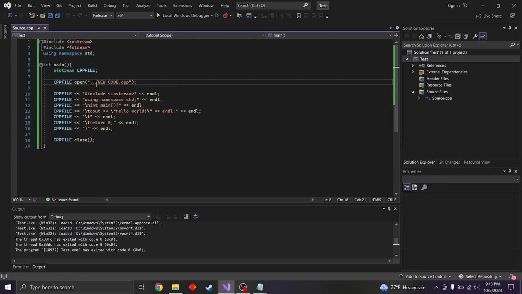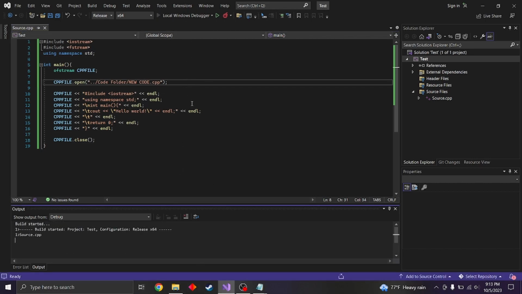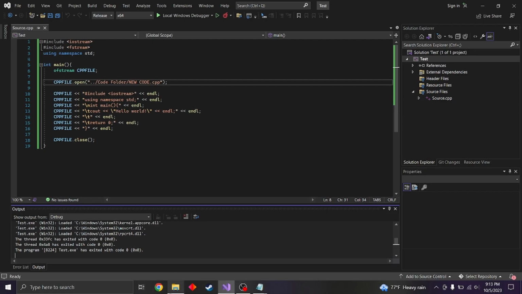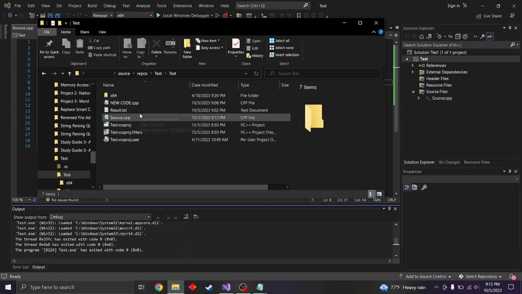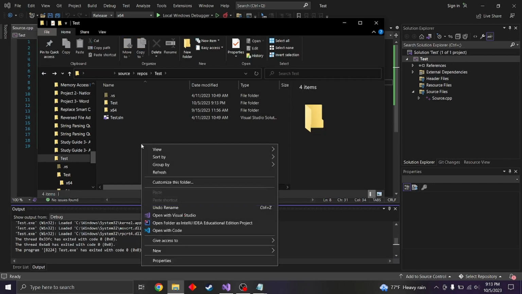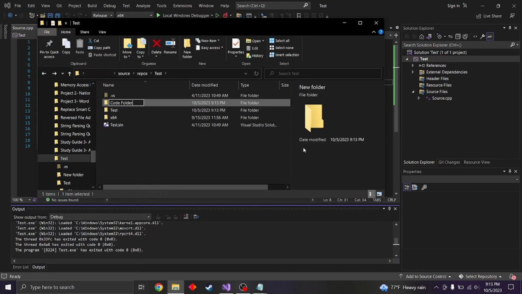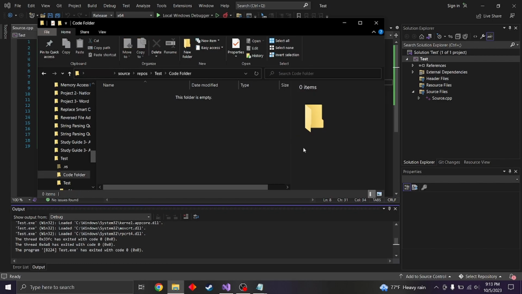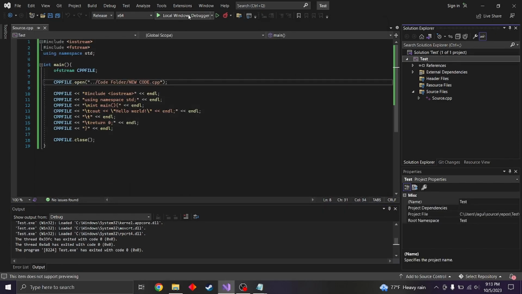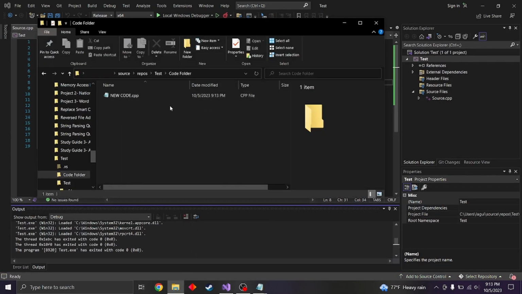And then we can also go to another folder as well and call it code folder again. So if it doesn't exist, it's just not going to do anything. So let's actually make the folder called code folder. So right now there's nothing in here. So once we run it, it's now going to be inside here. So now there's an item.